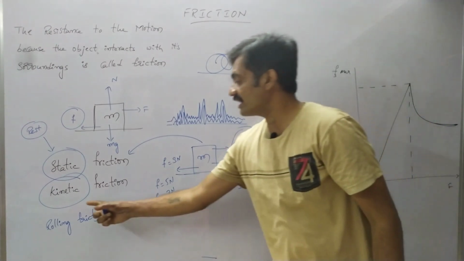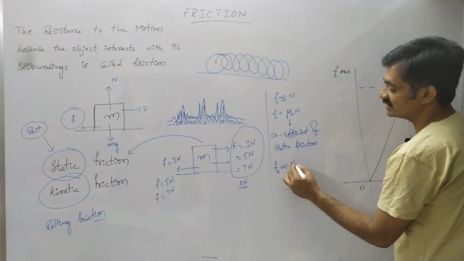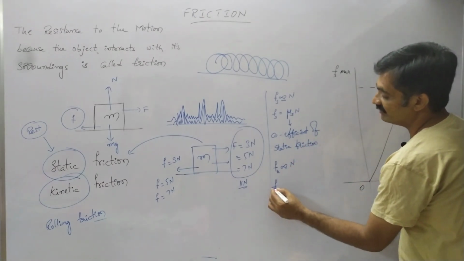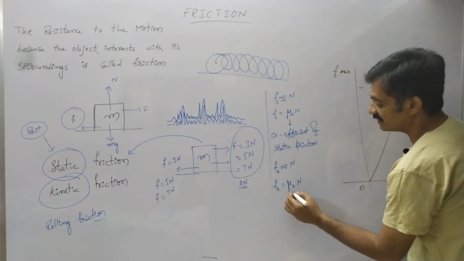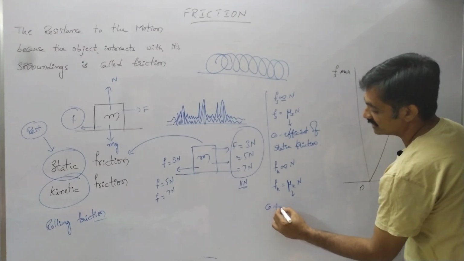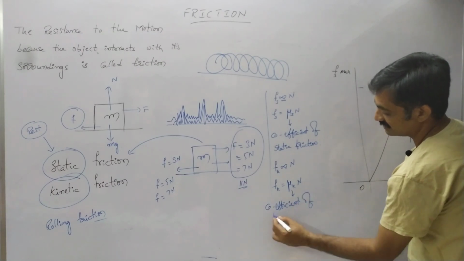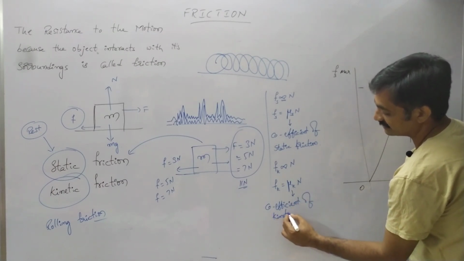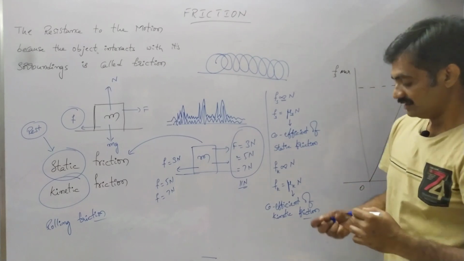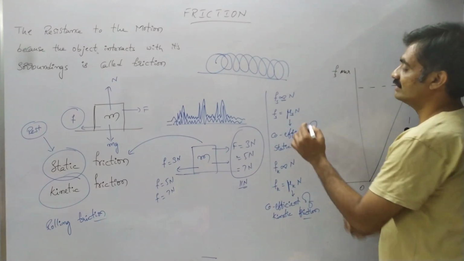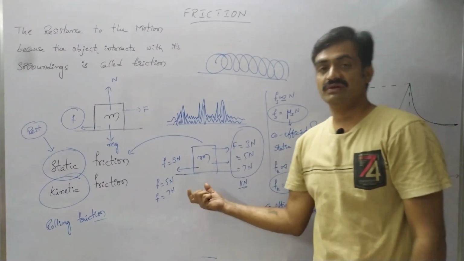In the case of kinetic friction, F suffix k is directly proportional to N. In order to remove the proportionality, we add a constant, so F suffix k equals mu suffix k into N, where mu suffix k is the coefficient of kinetic friction. So this is the formula for static frictional force and kinetic frictional force based on the normal reaction for a body.